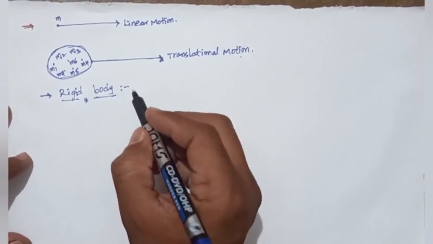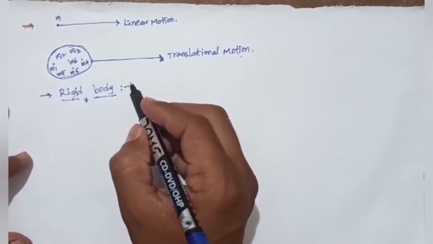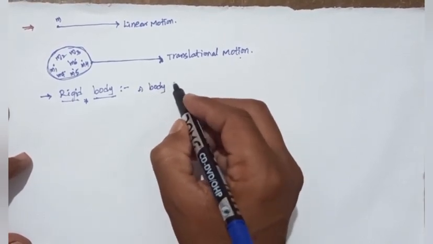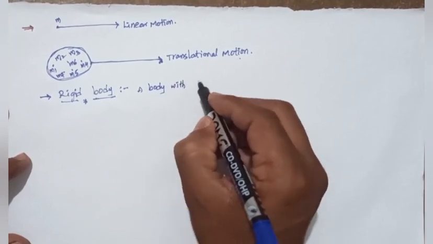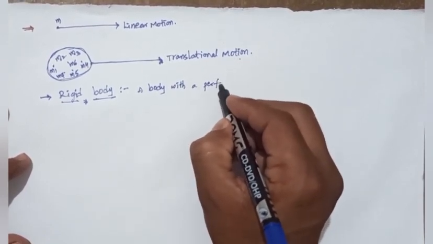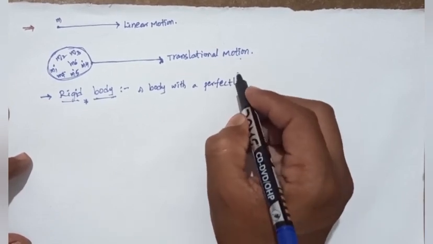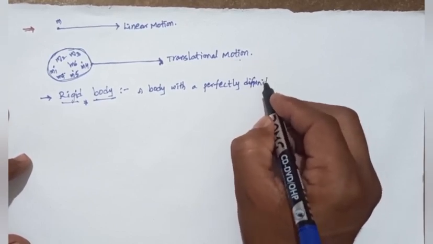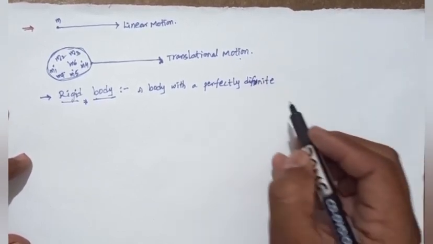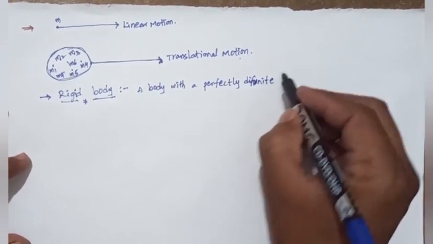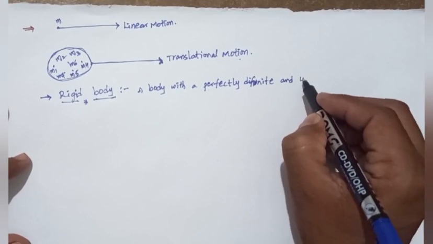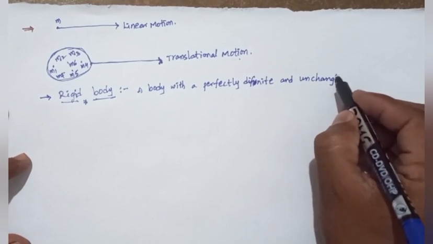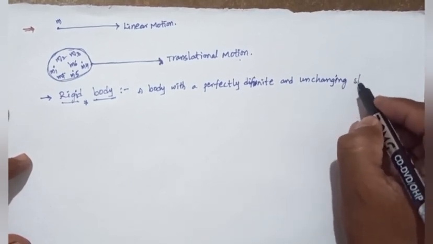Another definition is there: a body with a perfectly definite and unchanging shape.